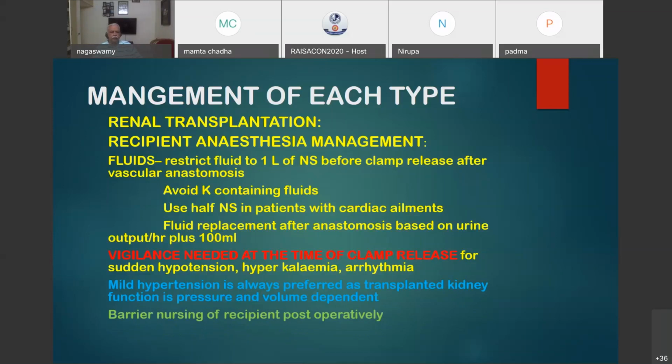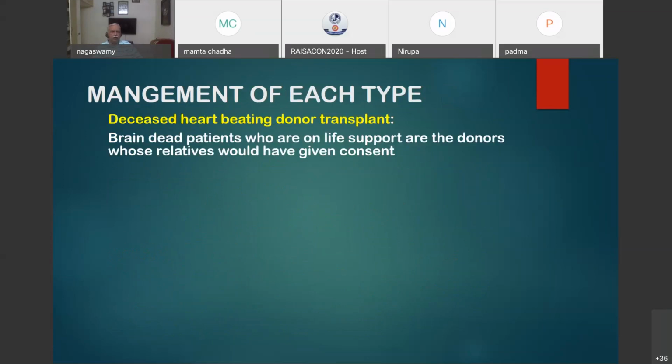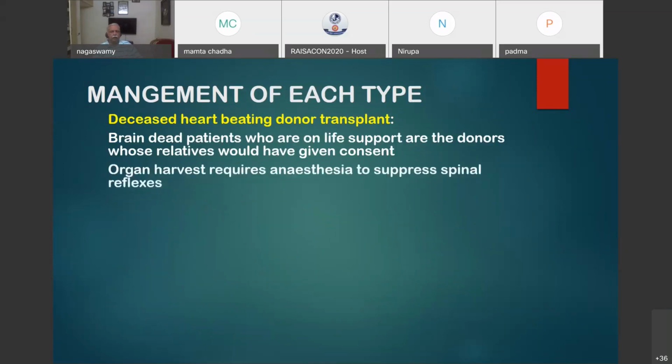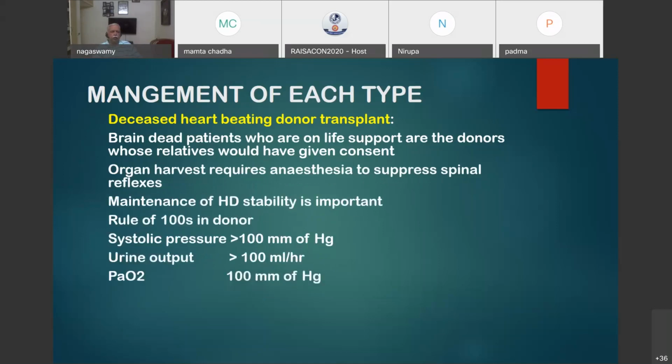No unnecessary visitors. And deceased heart beating donor transplant: brain dead patients who are on life support are the donors whose relatives would have given consent for harvesting. Organ harvest requires anesthesia to suppress spinal reflexes, so you cannot just cut the body and take the organs. Maintenance of hemodynamic stability is important in the donor. The rule of 100 is to be followed: systolic pressure of 100 millimeters, urine output 100 ml per hour, PaO2 100 millimeters of mercury, hemoglobin 100 grams per liter.